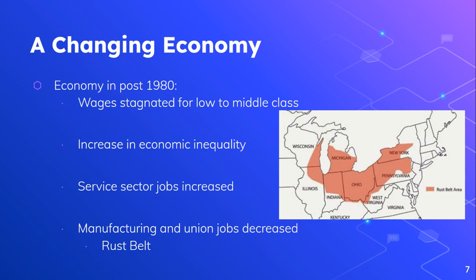And that ends up with a decline in what we think of as the Rust Belt. And you can see that in this picture here. These are northern cities like Buffalo, Cleveland, Detroit that used to be major centers of manufacturing, but a lot of those jobs were now moved overseas thanks to globalization. And so a lot of people lost their jobs in those areas.